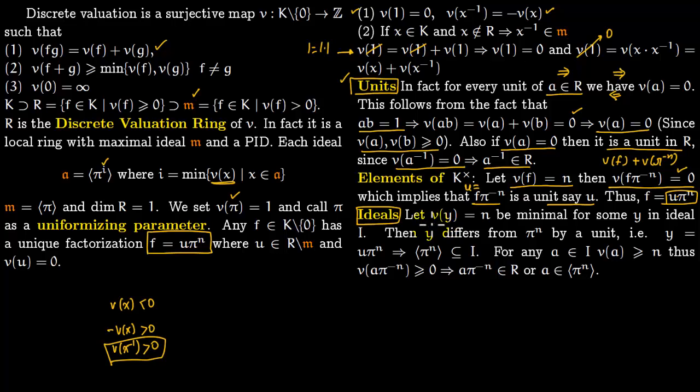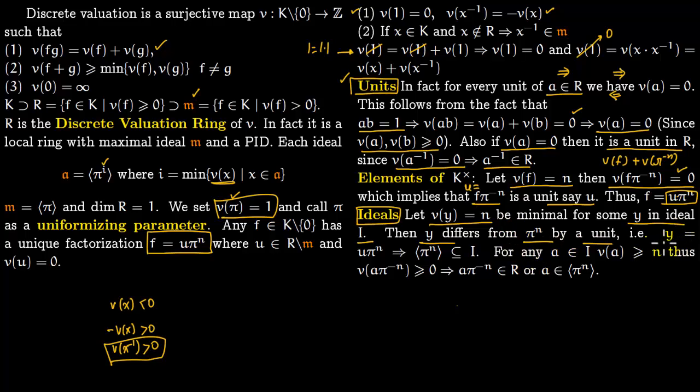So let valuation of some y be n, and this n is minimal for y in the ideal I. So some ideal I. So then y differs from pi to the n by a unit, because valuation of y is n and we are saying that valuation of pi is fixed at 1. So both of them have the same valuation.